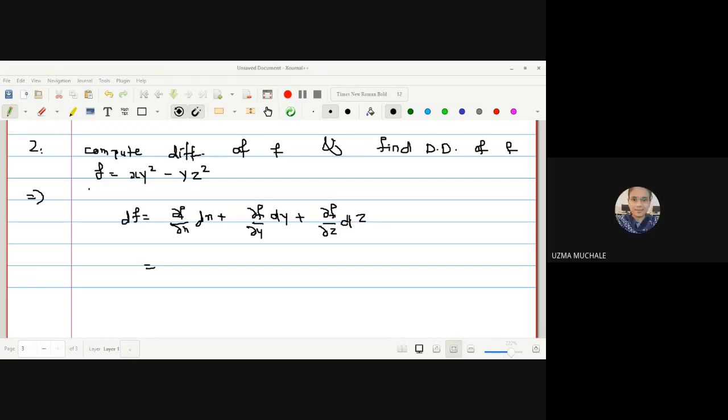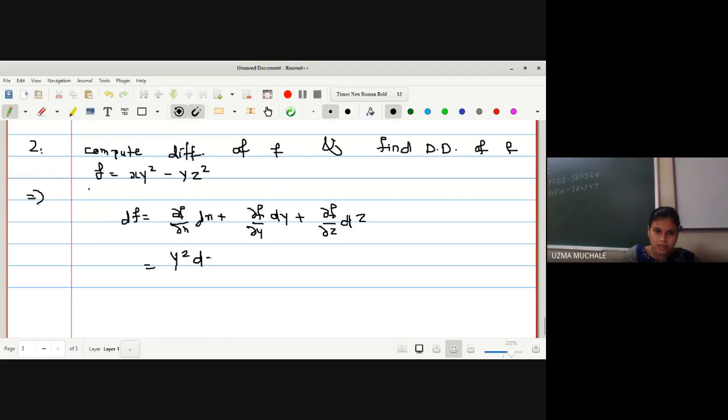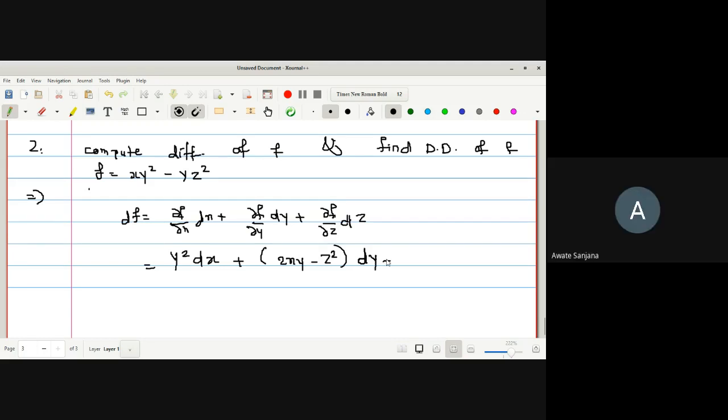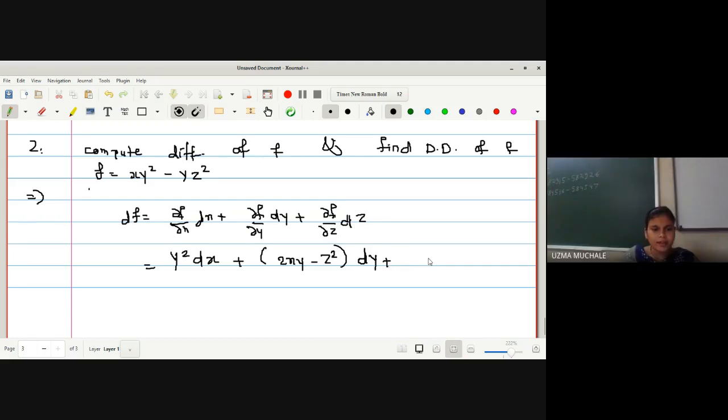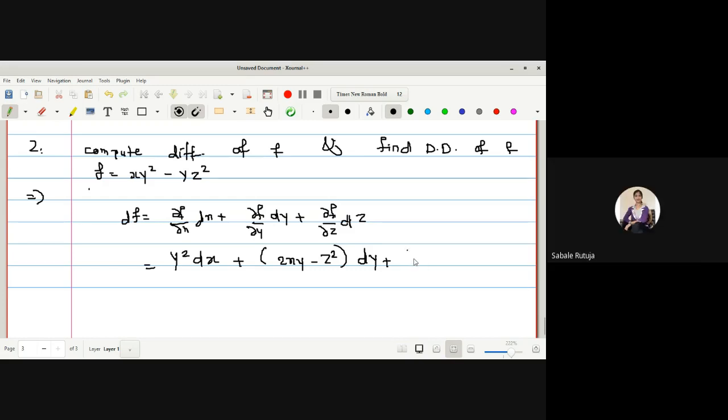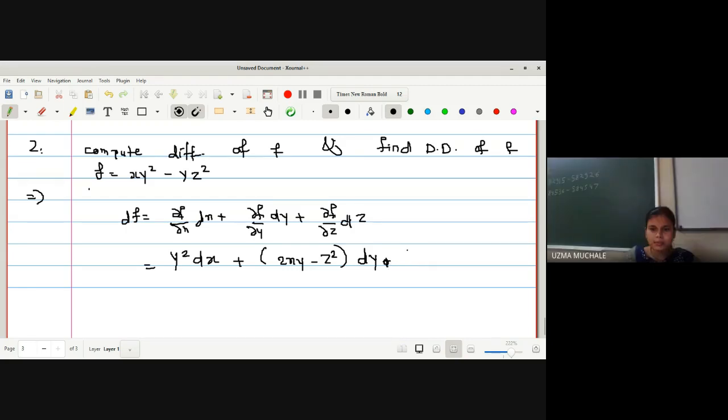Yes, y square, and this is dx as it is, plus the derivative of function f with respect to y. So it is 2xy minus z square, correct? Derivative of f with respect to z is minus 2yz dz, right? So we get the value of df. Okay, first part we have completed.